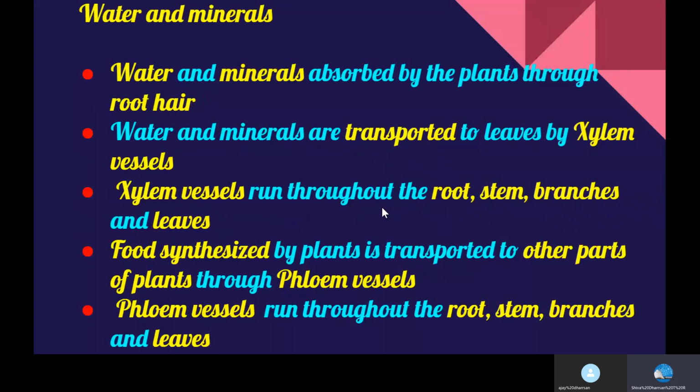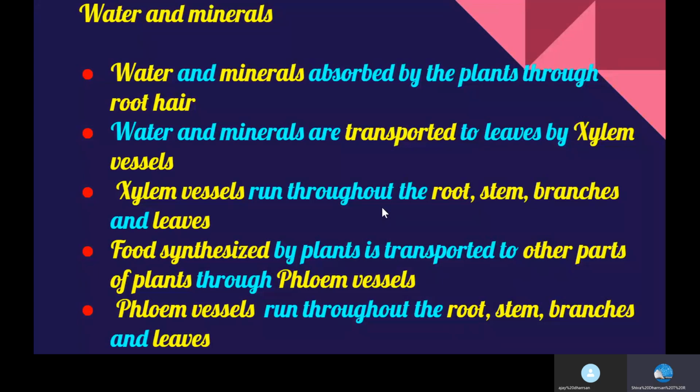And the food synthesized by the green plants should be transported to other parts of the plant so that they also get food. It is transported by the phloem vessels. These phloem vessels run in the same manner, from the leaf to the stem, to the branches, to the roots, and all parts.